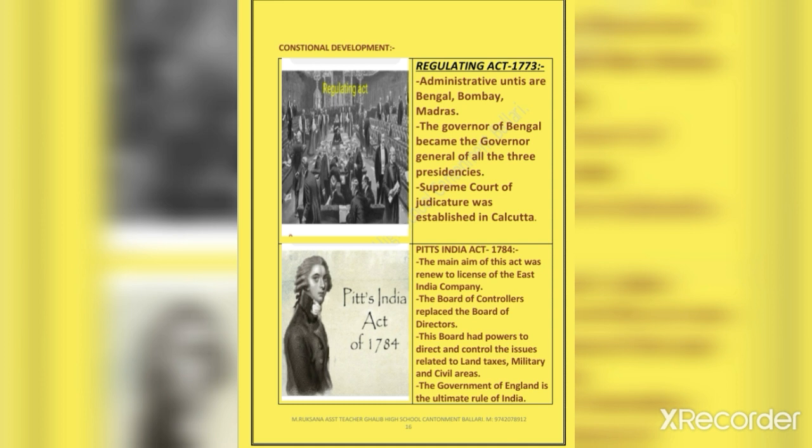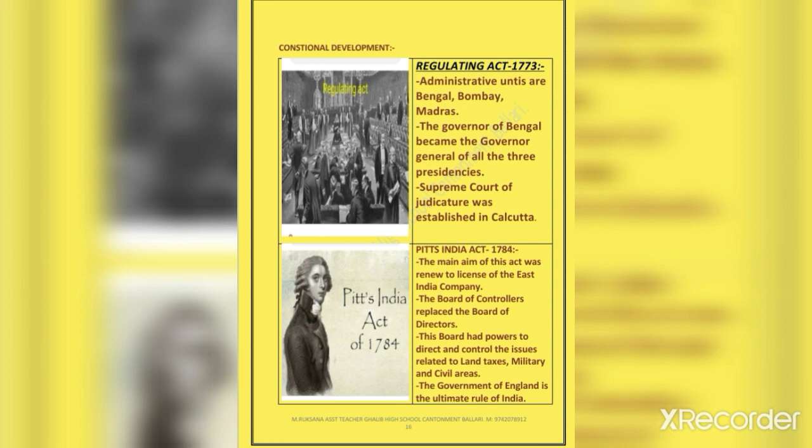There were many inconsistencies in the Regulating Act of 1773. In order to rectify them and also clearly outline the powers of the East India Company and the British government, the Pitt India Act was implemented. The government of England restricted the powers of the East India Company.